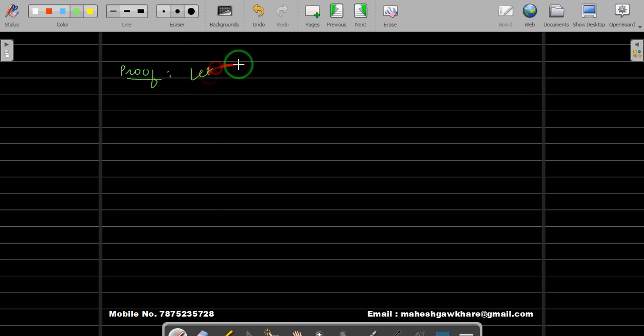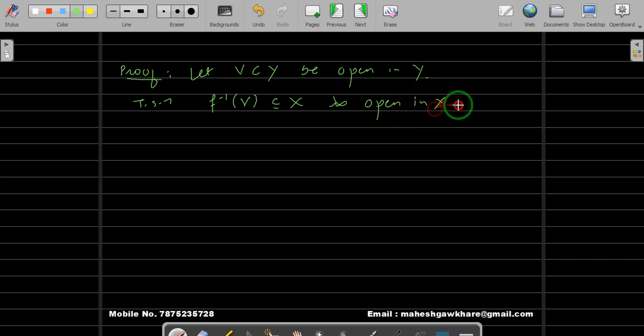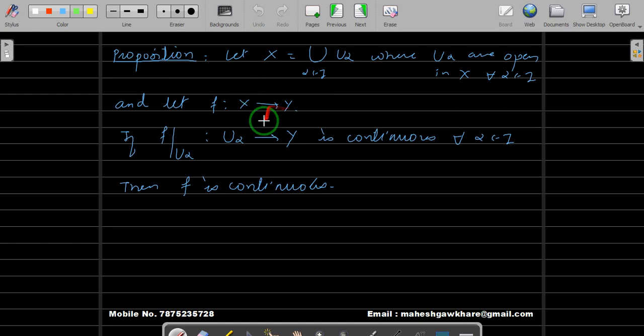So for that, let us take an open set in your domain, codomain. Let V, a subset of Y, be open in Y. To show that f inverse of V, which is a subset of X, is open in X. This is what we need to prove. And the hypothesis we have is that the restriction maps are all continuous.